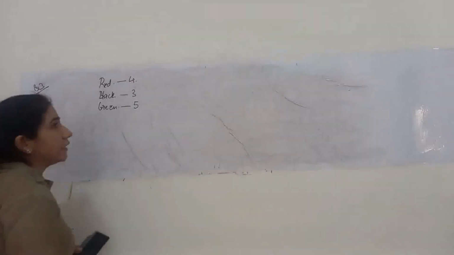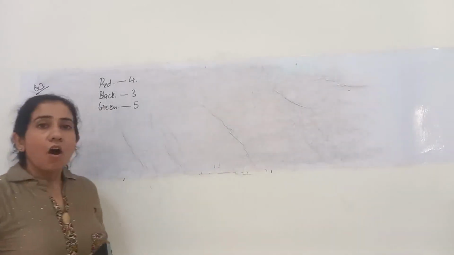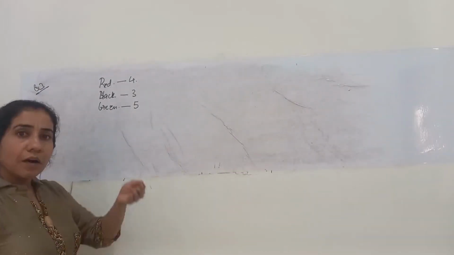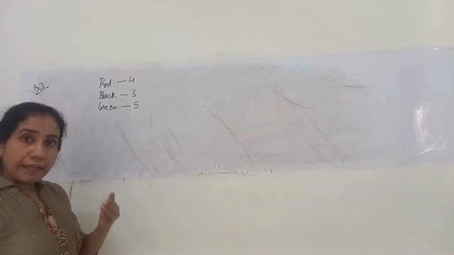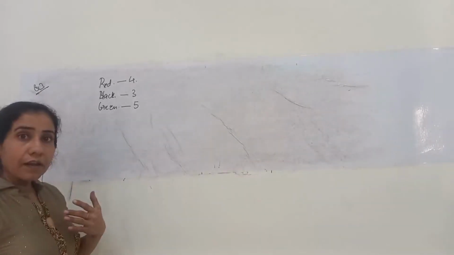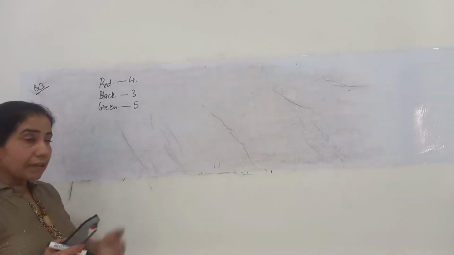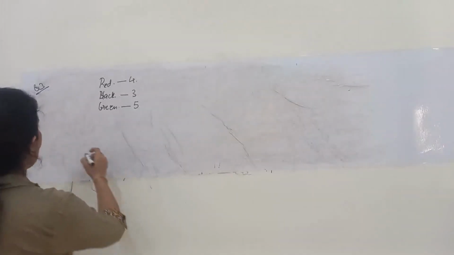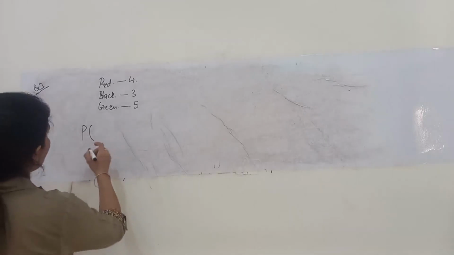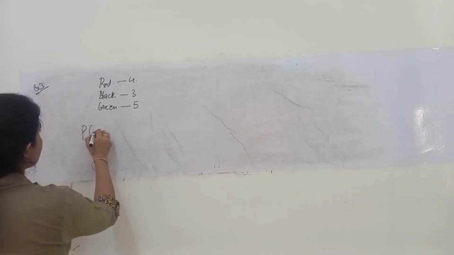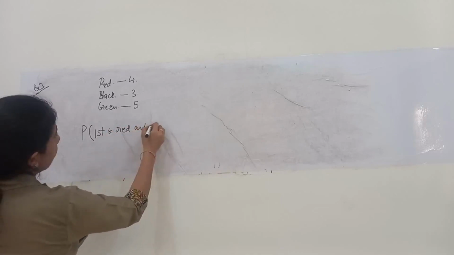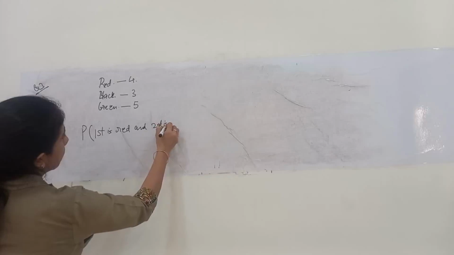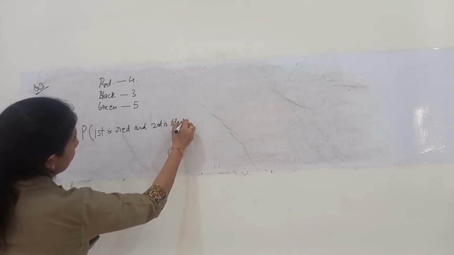Now we have to find the probability of taking out a ball which is red in color first, and then taking out a second ball which is black in color.